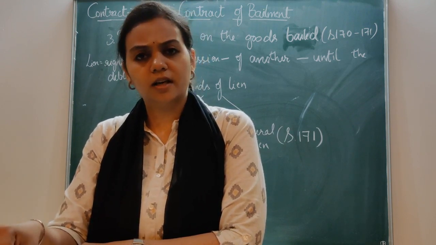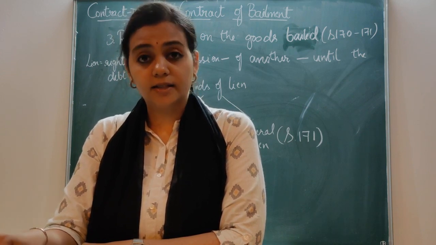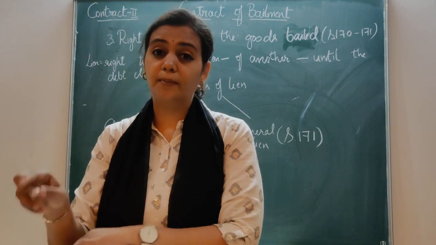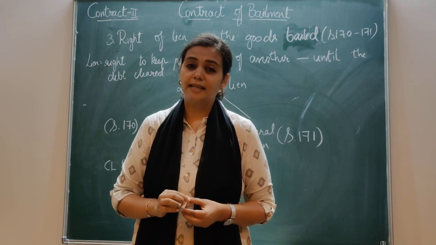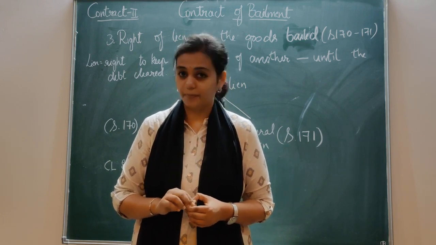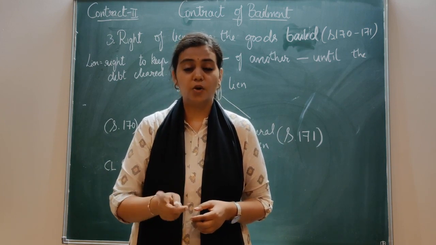Now what do you think? Don't you think that A has to give some remuneration for B's skill and whatever labor he has put in to cut and neatly polish the diamond? Yes, he has to pay a certain amount to him. And if he doesn't pay it, then B has every right to exercise lien over the diamond.